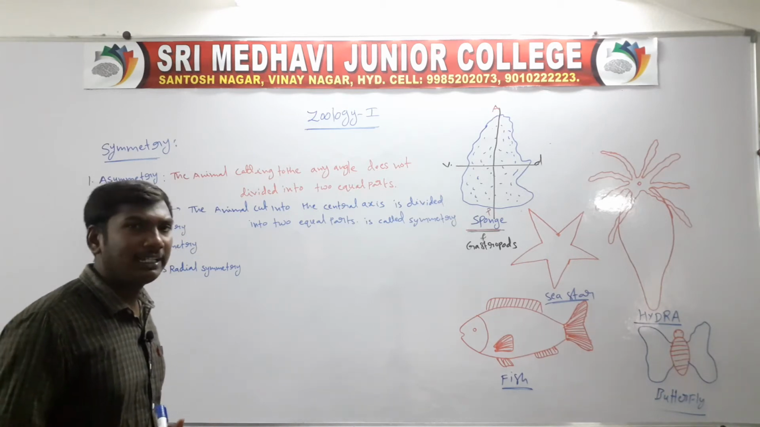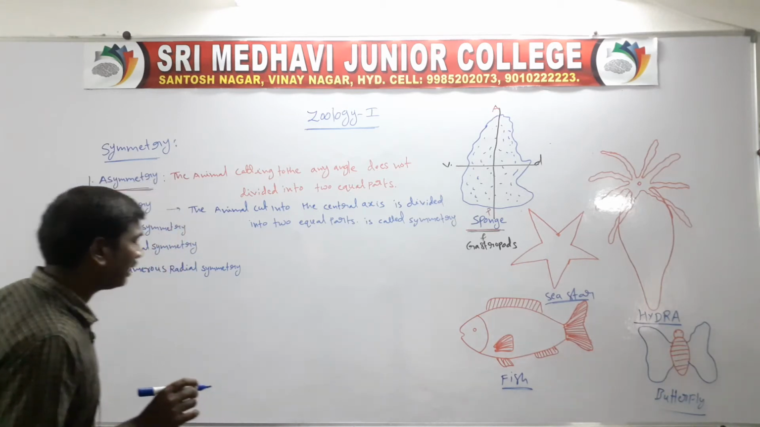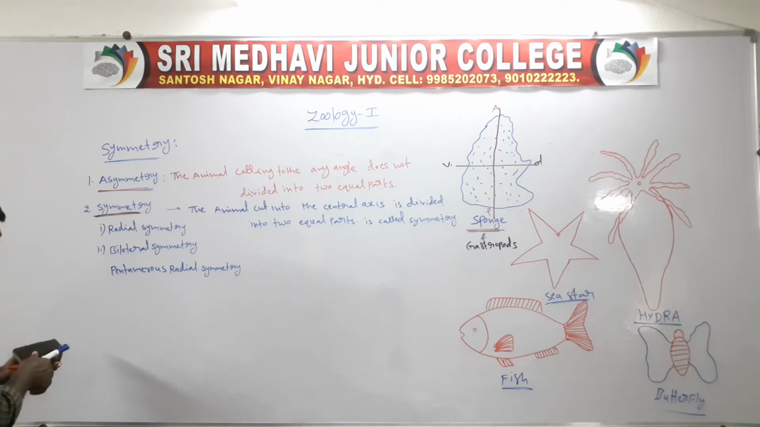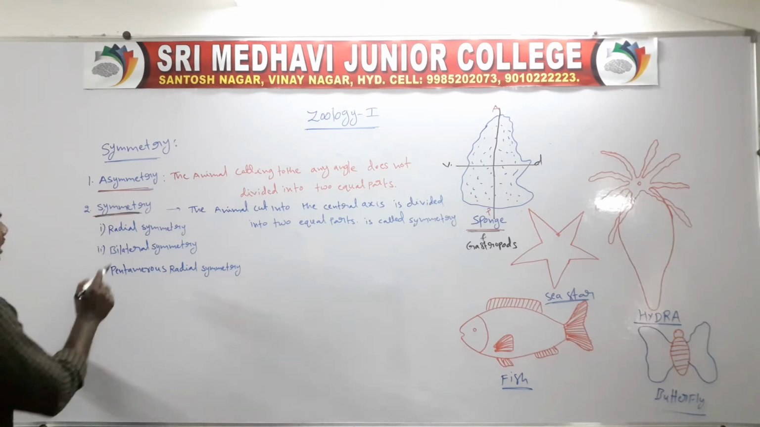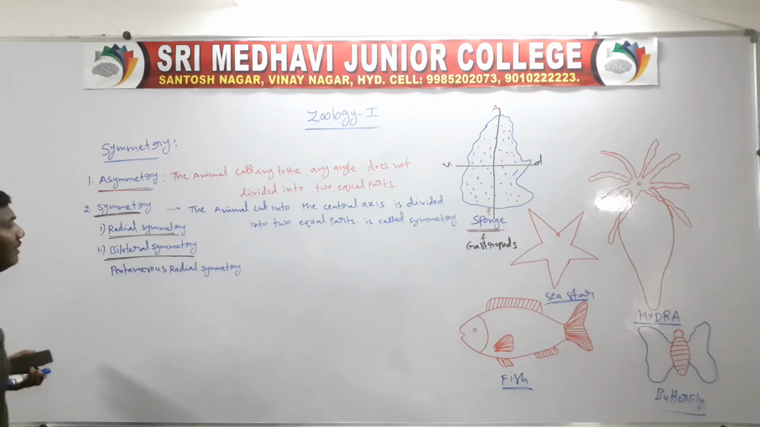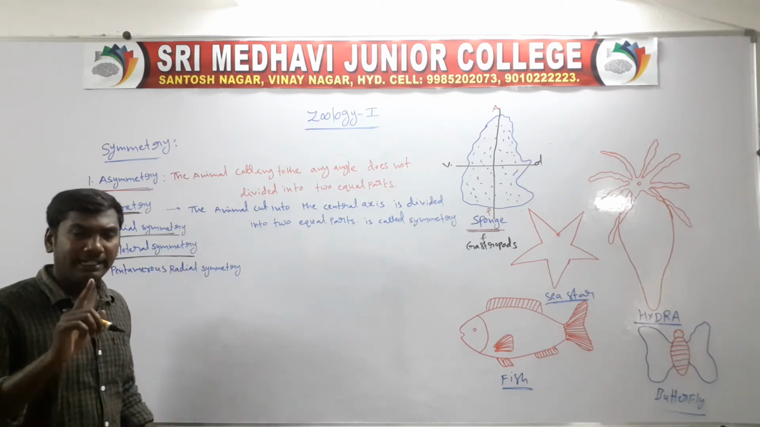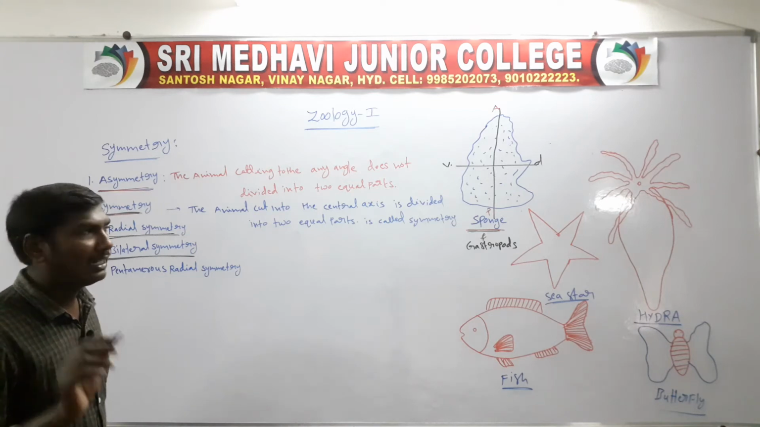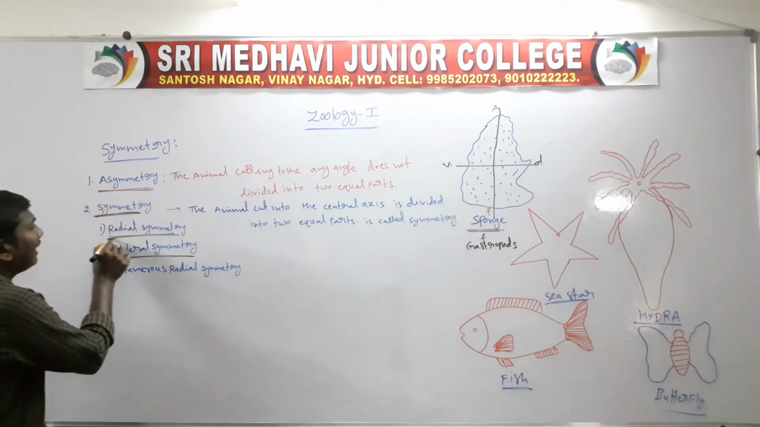Symmetry has two types. One is radial symmetry. Another one is bilateral symmetry. First one, radial symmetry. Second one, bilateral symmetry.